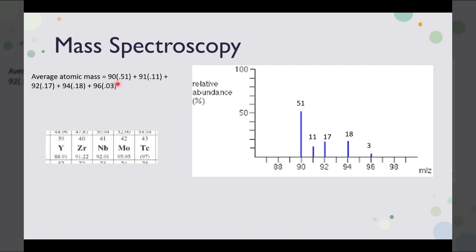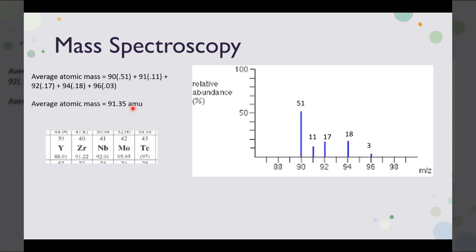And so when I calculate my average atomic mass, I would have 90, because that's the mass of the first isotope, times 0.51. That is the percent abundance of the first isotope, plus 91 times 0.11, plus 92 times 0.17, and so on. Remember, you have to divide each one of these by 100 to convert from a percent into a decimal. So the average atomic mass is a little bit over 91, 91.35. That is the closest. Zirconium is definitely the best answer.